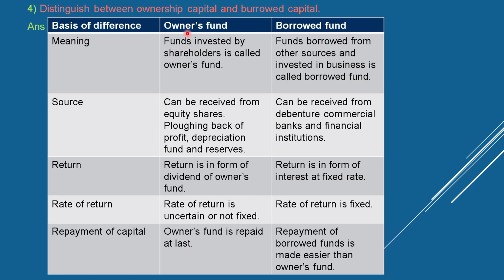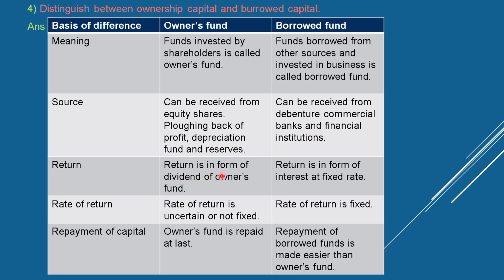Distinguish between ownership capital and borrowed capital. Basis of difference: owner's fund and borrowed fund. Meaning: funds invested by shareholders are called owner's fund. Funds borrowed from other sources and invested in business are called borrowed fund. Source: owner's fund can be received from equity shares, ploughing back of profit, depreciation fund and reserves. Borrowed funds can be received from debentures, commercial banks and financial institutions.